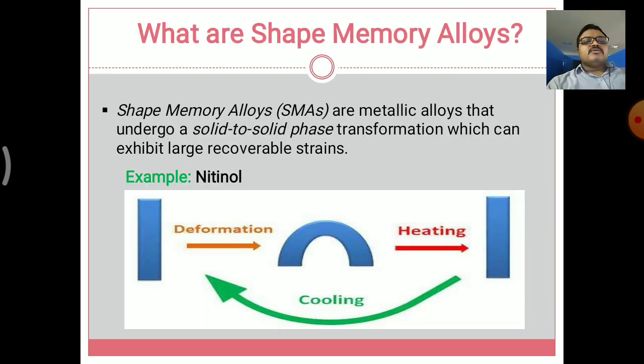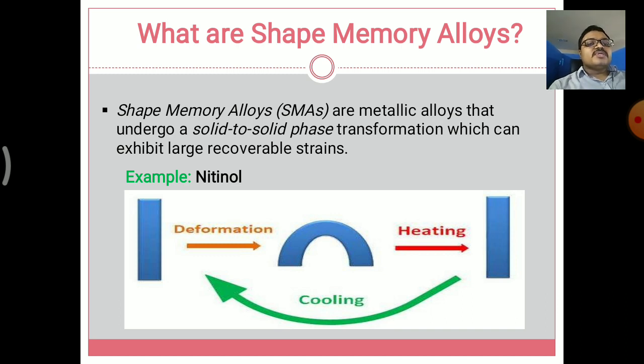Next, what are shape memory alloys? What is the meaning of shape memory alloys? What is the purpose of shape memory alloys? Why are we using shape memory alloys in the recent trends of advanced materials? Going to the definition, these are metallic alloys that undergo a solid to solid phase transformation which can exhibit recoverable strains.